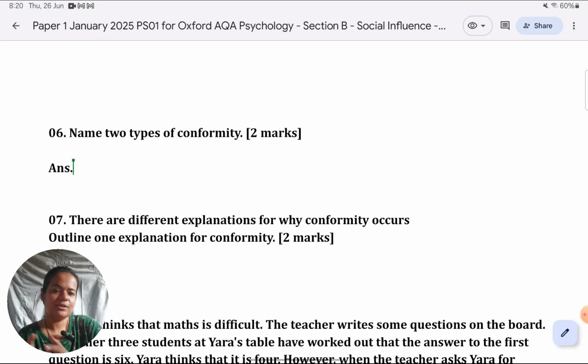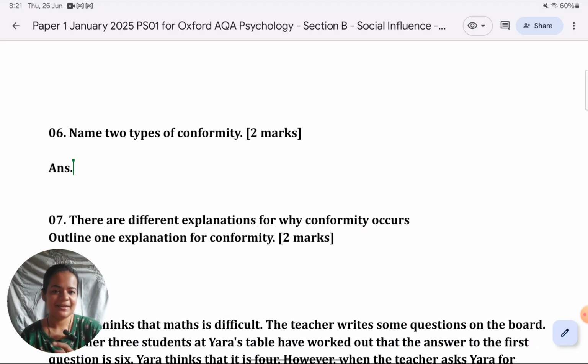This lesson which I'm doing right now is for Oxford students but should be equally useful to UK students as well, because section B, social influence, for Oxford students is section A for UK students, and exactly the same type of questions can come in the UK paper as well. So I hope all students will benefit from this video.